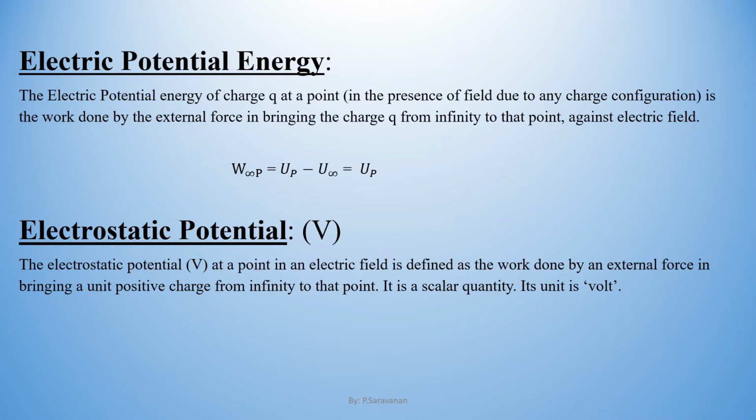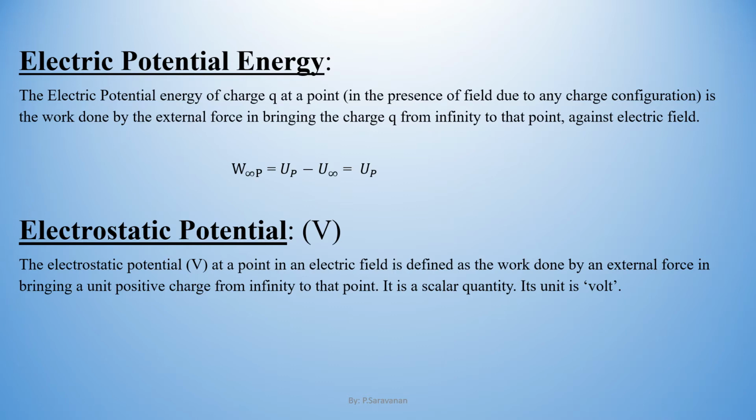Electrostatic potential is the next title. It is denoted by capital V. The electrostatic potential capital V at a point in an electric field is defined as the work done by an external force in bringing a unit positive charge from infinity to that point. It is a scalar quantity since it is a measurement of work done, and its unit is volt.